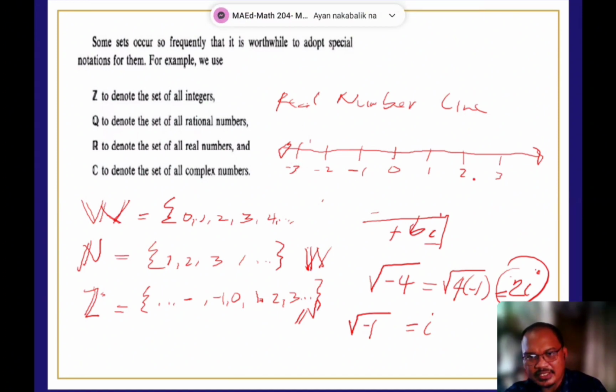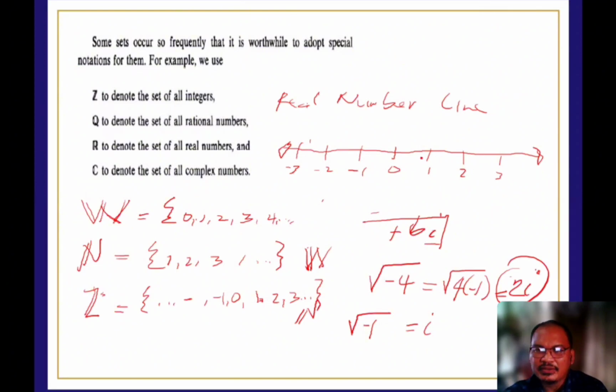So ito yung set of integers. This will be the set of whole numbers going to here. Then we have the set of negative integers. Ito siya. Set of counting numbers starts here. Tapos pag nilagay ko dito sa point na to, this is 1/2. Okay, then this is the set of rational numbers.